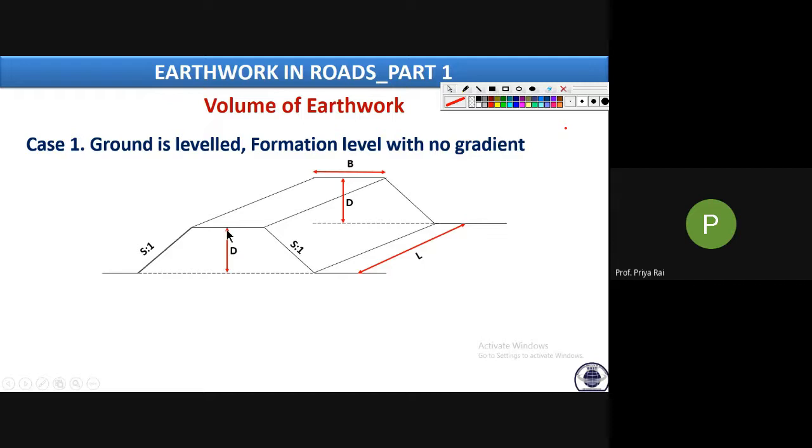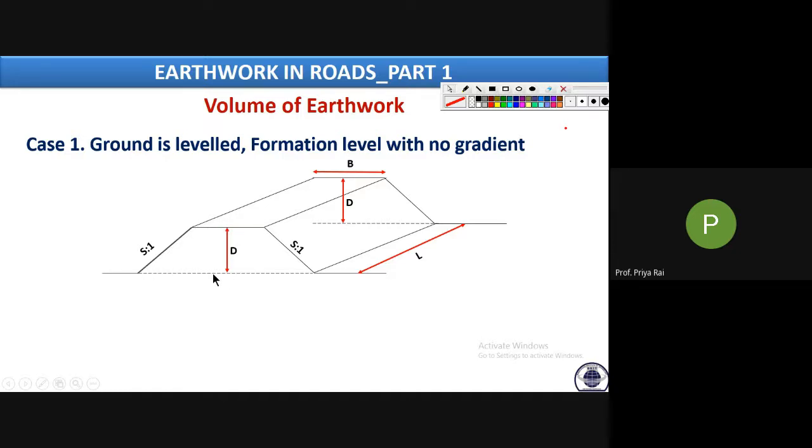That means in this section, the depth of cutting is basically the difference between ground level and formation level. If it is cutting, then ground level minus formation level. If it is embankment or filling, in this case this is the formation level and this is the ground level.